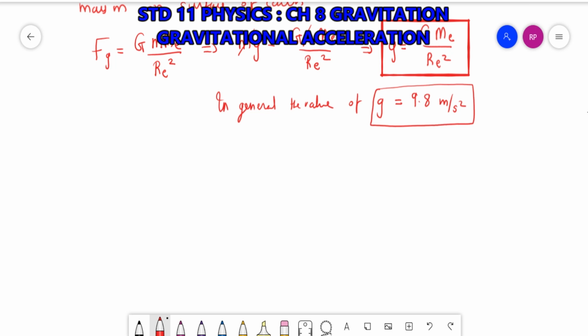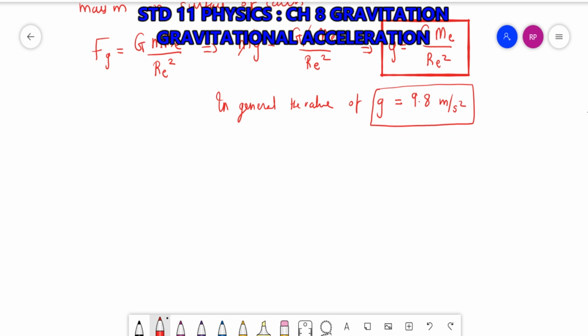Now I have written that here in general the value of g equals 9.8 meter per second square, because the exact value of gravitational acceleration is not the same throughout the surface. When you move inside the surface of Earth or when you move above the surface of Earth, the value of gravitational acceleration will change.